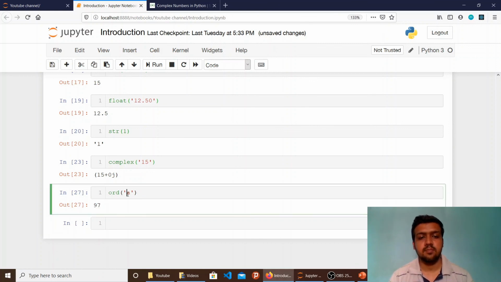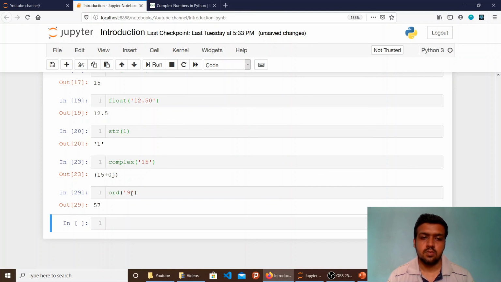Similarly, I can even check for operators as well. So if I'm writing ORD of plus, it will return a value of 43. I can even check for numeric characters as well. Let's say I'm giving ORD of 9, it will give me a value of 57. So there are certain values defined for it. You can just clearly check on it if you don't know the values.